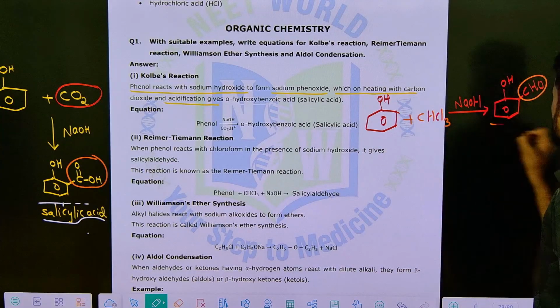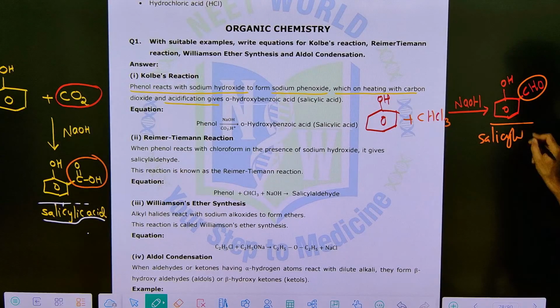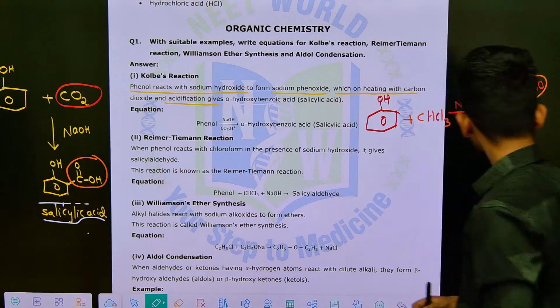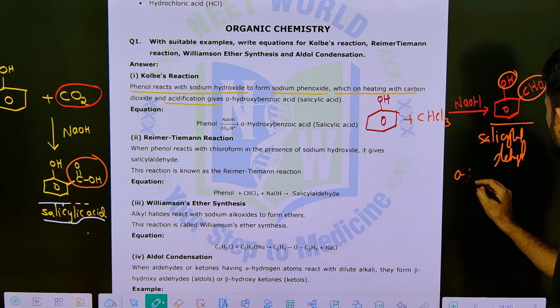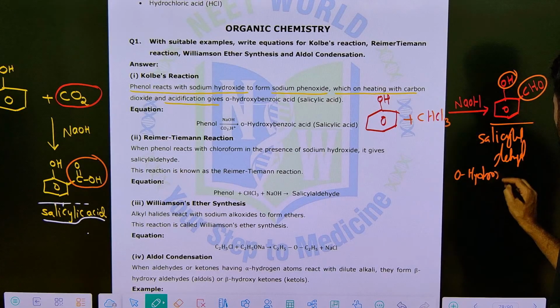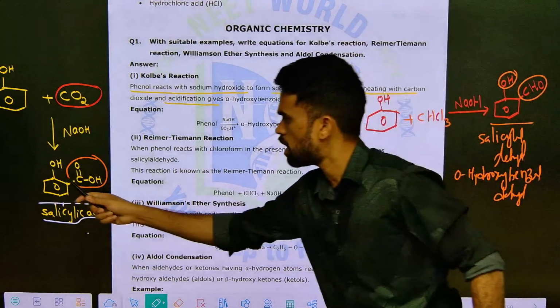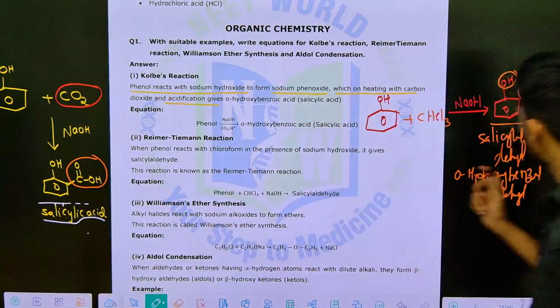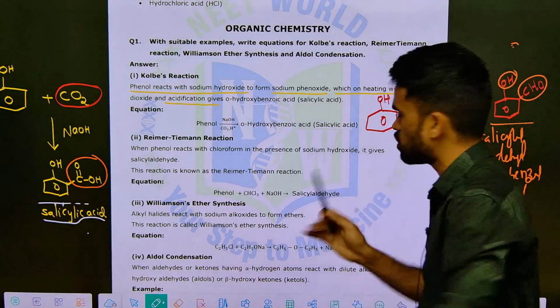Now what is the name of this product? I told you ortho, or simply write salicylaldehyde. Okay, that's it. Or otherwise, what is the IUPAC name? Orthohydroxybenzaldehyde. So this one is called orthohydroxybenzoic acid, and this one is called orthohydroxybenzaldehyde. So these are the two reactions you have completed till now.